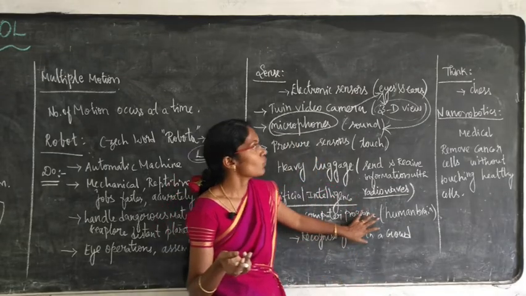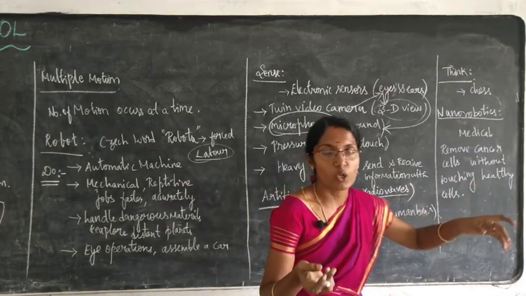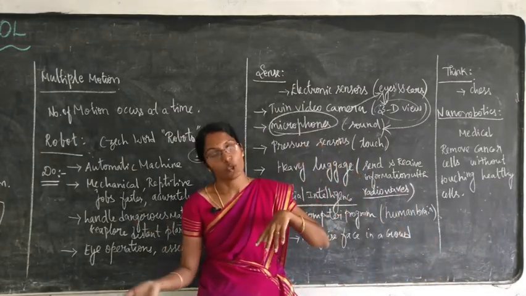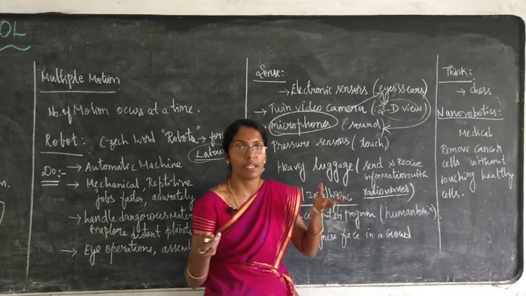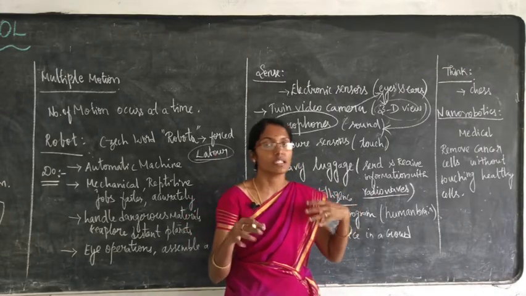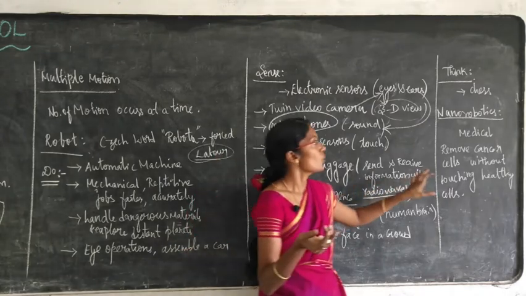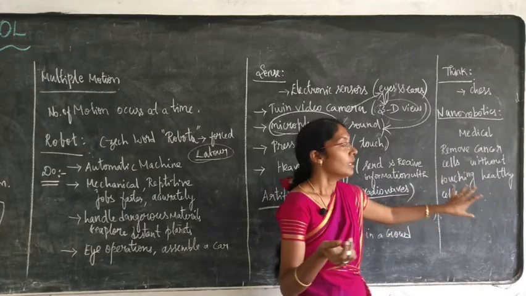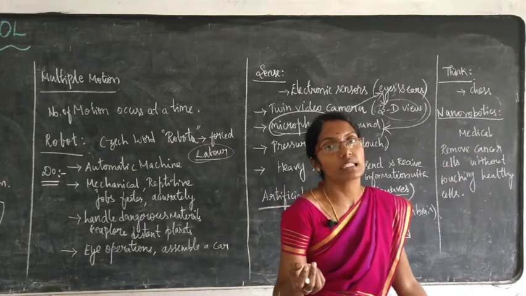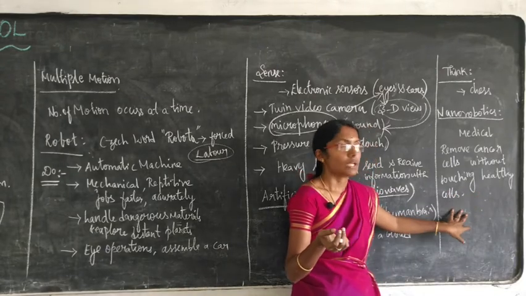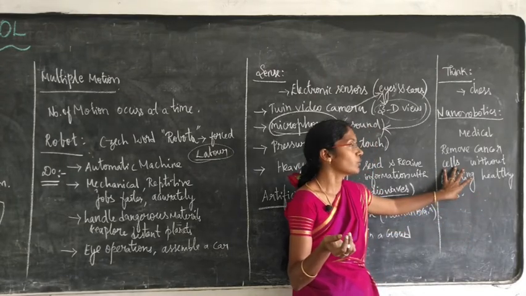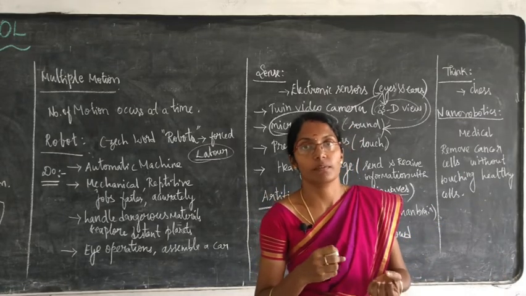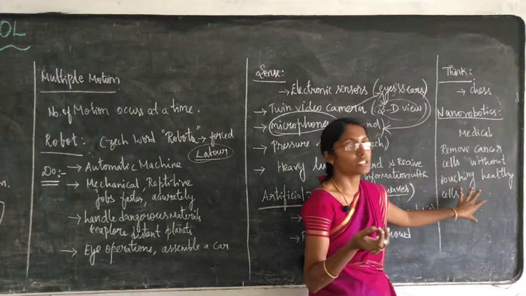The next one, thinking capacity. It also has a thinking capacity. It can play games even faster than humans. Likewise, it also has memory so that it can think and do the operations. The next one, nanorobotics. Nanorobotics are used in the medical field for removing cancer cells without disturbing the healthy cells, and also for observing. For that, nanorobotics are useful.